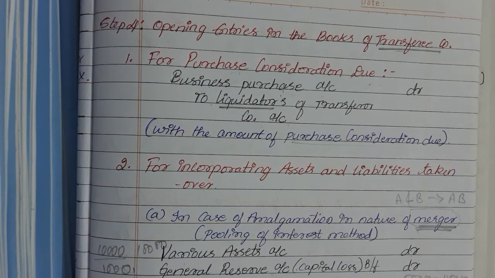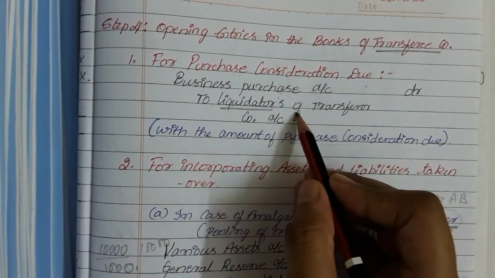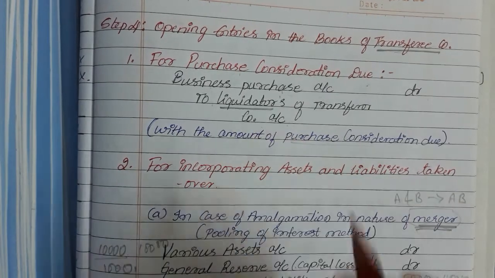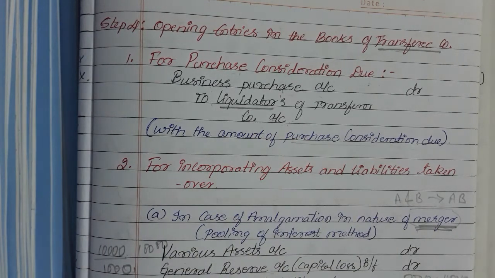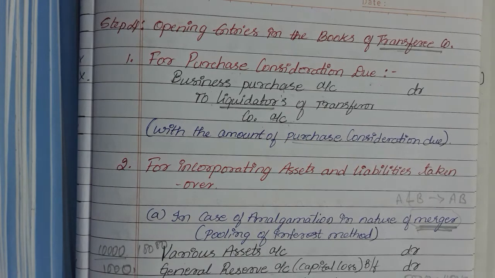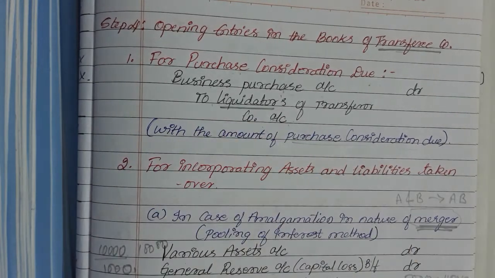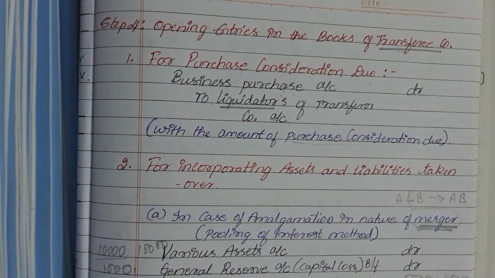The first entry for that purpose is the purchase consideration due. What is the entry for showing the purchase consideration due? Business purchase account debit to liquidators of transferor company account. Why are we passing this entry, and why liquidators of transferor company account? I have explained it while explaining the journal entries. So the first entry is business purchase account debit to liquidators of transferor company account.